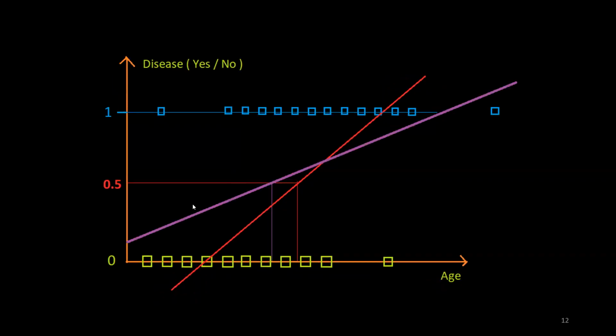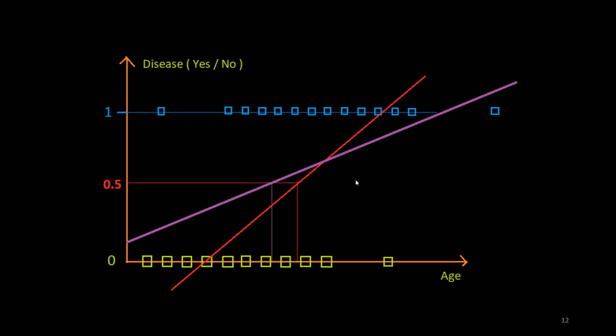Now one of the solutions may be to change the slope or to change the angle of this regression line. Now, if I use this line, it seems that this line is a bit better line than this, but the problem is the same. Even if its classification performance is better, it will classify more points correctly as compared to this old red line. But again, the problem is the same. If I have a point here, in that case, if I draw a straight line from this point to my regression model, again, I am getting the probability value which is greater than 1, which cannot be accepted.